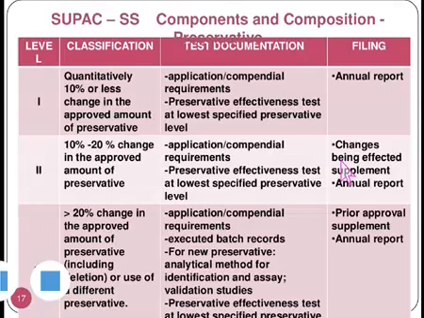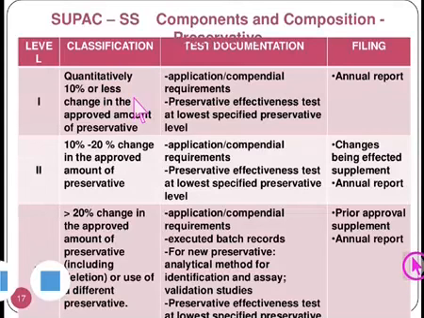So this is for SUPAC SS components and composition changes, level 1, level 2 and level 3. In level 1, quantitatively 10% or less change in the approved amount of preservative. The change in the preservative is an important concern in case of semi-solid preparations, and therefore the quantity of the preservative can be categorized as a level 1, level 2 or level 3 change.